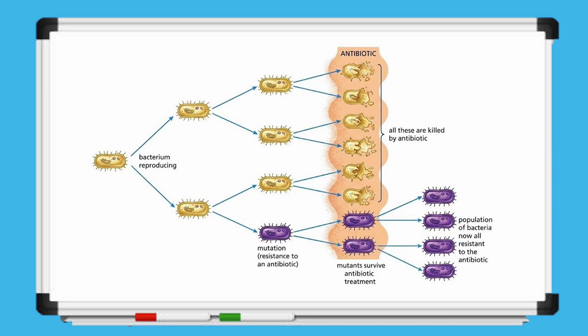This is an example of natural selection where the environment, the antibiotic, selects for the bacteria that are best adapted to survive. Over time, the resistant bacteria increase in number until the whole population becomes resistant to the antibiotic. This process can happen more quickly when antibiotics are misused, such as not finishing a full course, because some bacteria survive and continue to multiply, increasing resistance in the population.